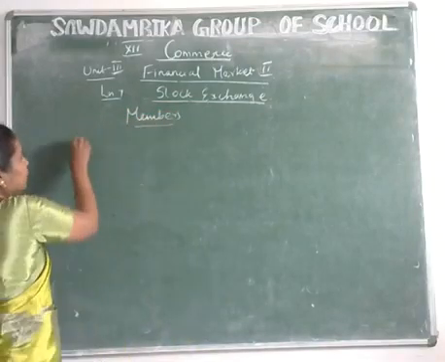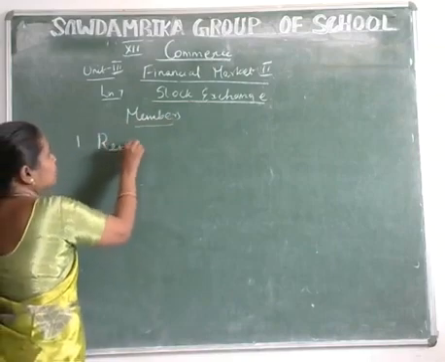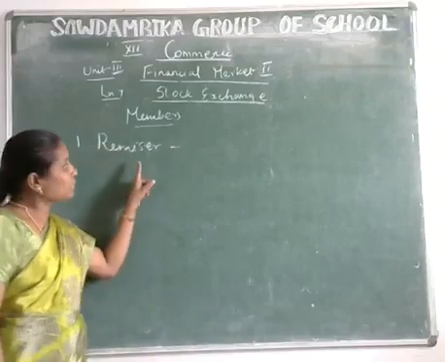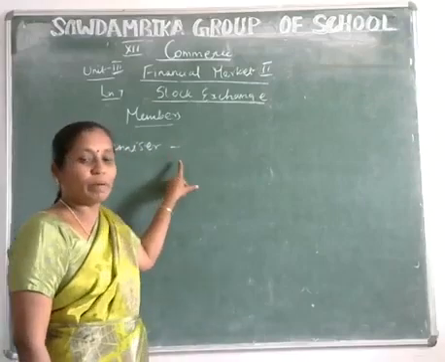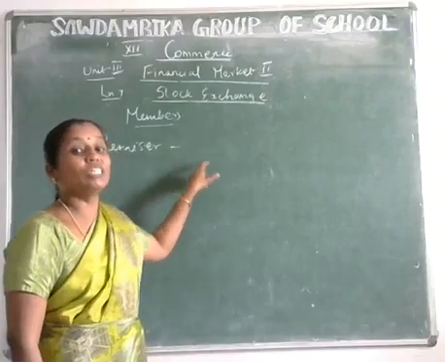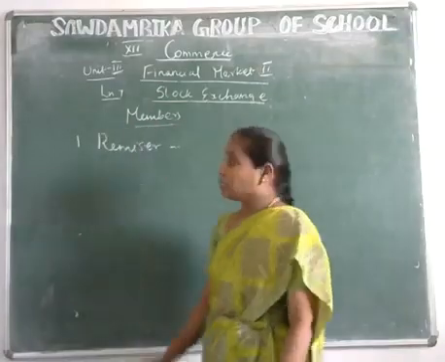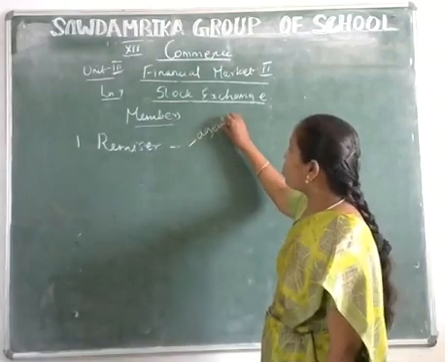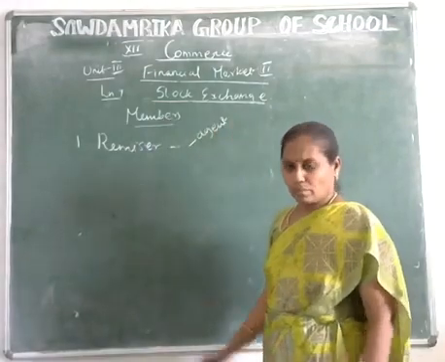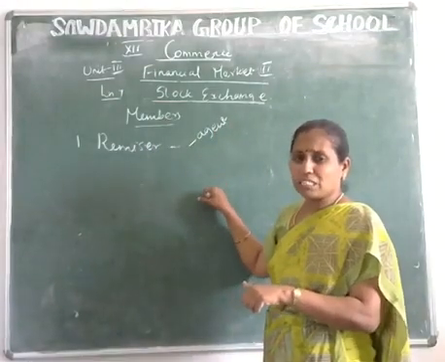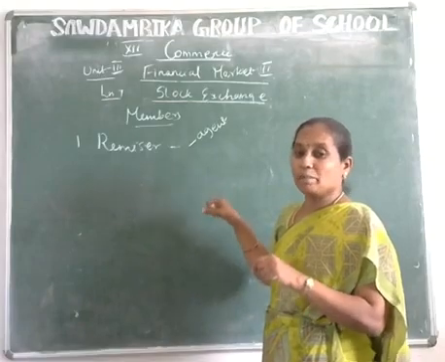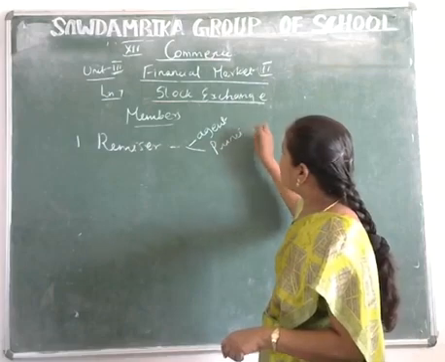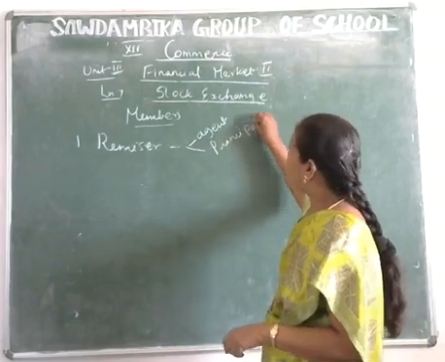Number one is a remisier. Remisier is a member. A remisier acts as an agent in the stock exchanges. What is the work of the remisier? A remisier obtains business for his principal.